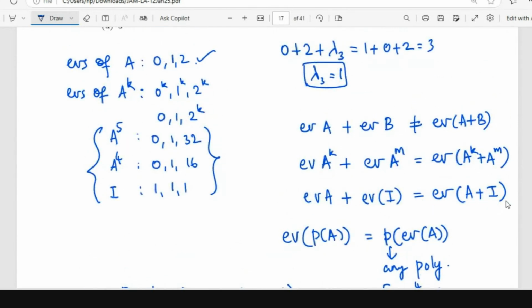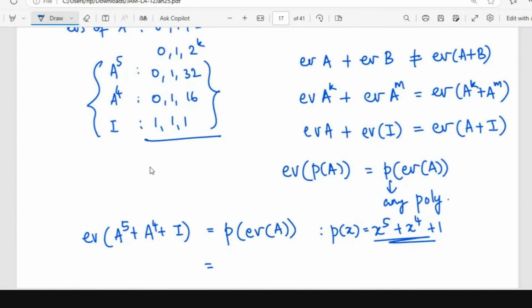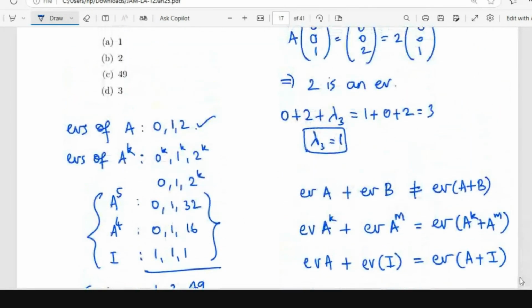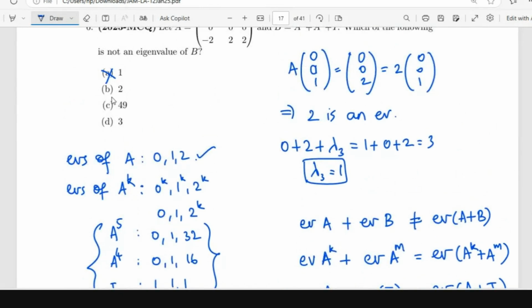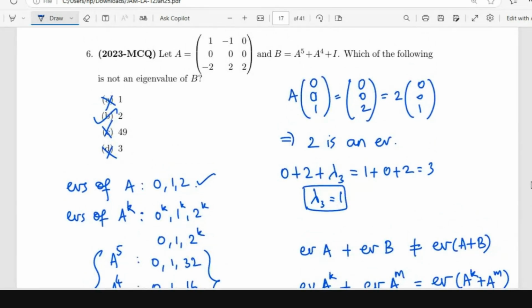On the eigenvalues of A, but then I have listed down, no, eigenvalues of A power 5, eigenvalues of A power 4, and eigenvalues of I. So you just have to add them. So 1, 1 and 3, 49, and something, whatever this is. Okay, 49. So these are the eigenvalues of A power 5 plus A power 4 plus I. You just have to pick which is not an eigenvalue. So 1, 3 and 49 is gone. So 2. 2 is not an eigenvalue of B.